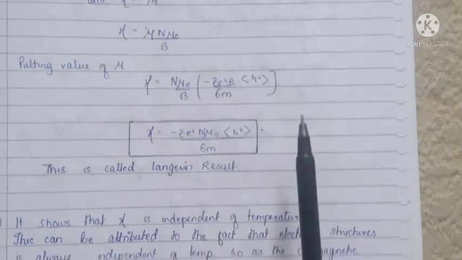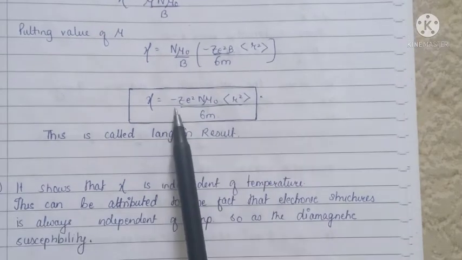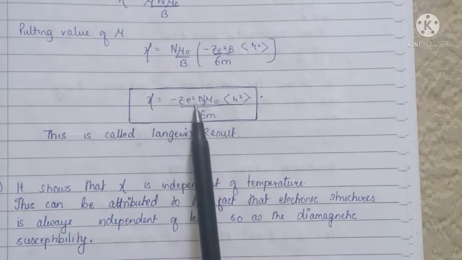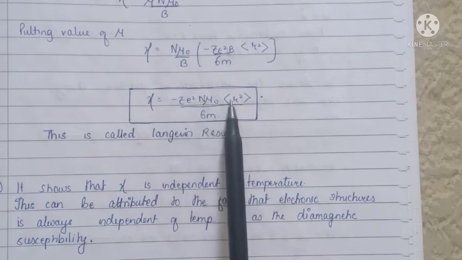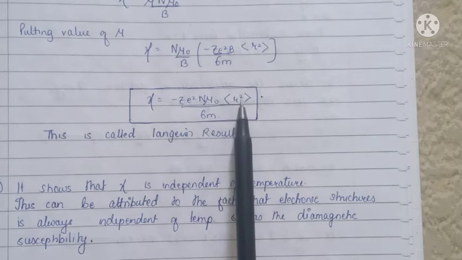Now we get susceptibility is equal to minus Ze square n mu naught mean r square by 6m.